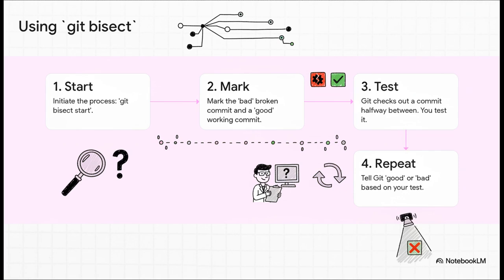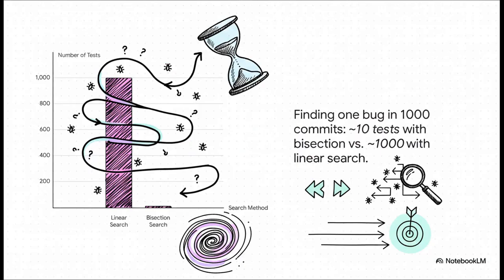Instead of checking every single code change one by one, which would be a total nightmare, you just tell it, hey, here's a good commit where everything worked, and here's a bad one where it's broken. Then it jumps to the halfway point and just asks you, is it good or bad here? You keep doing this, and it pinpoints the exact commit that introduced the bug with surgical precision. It's awesome. And this is why that is so powerful.